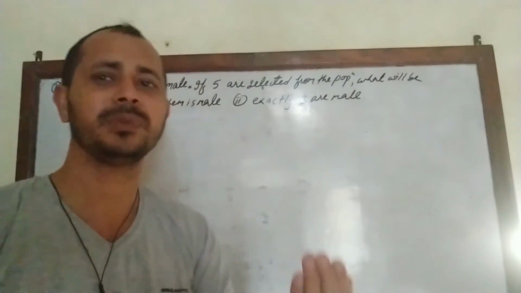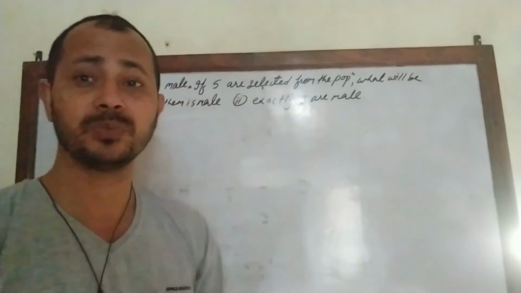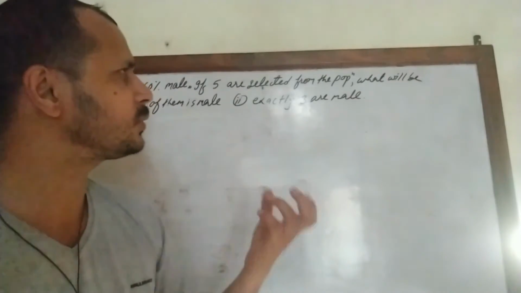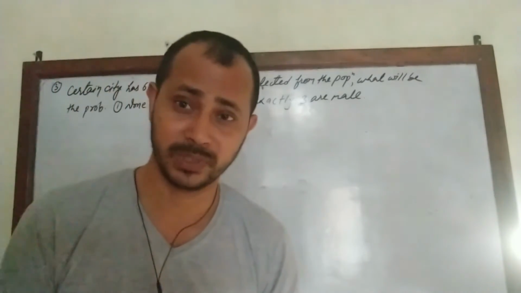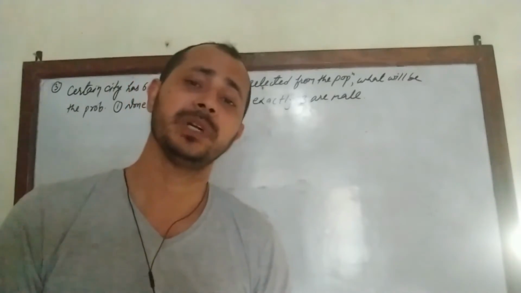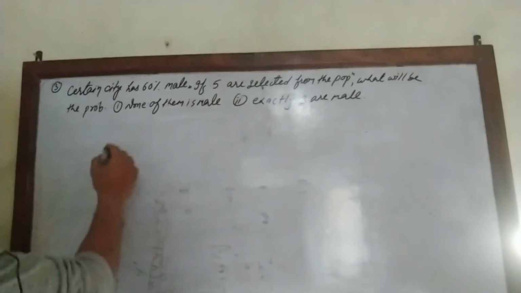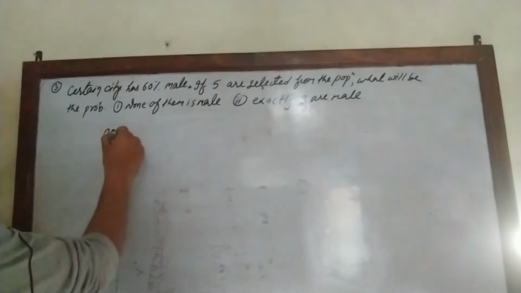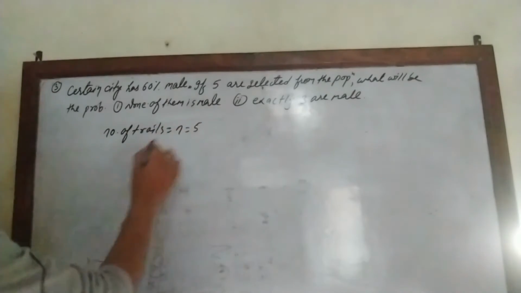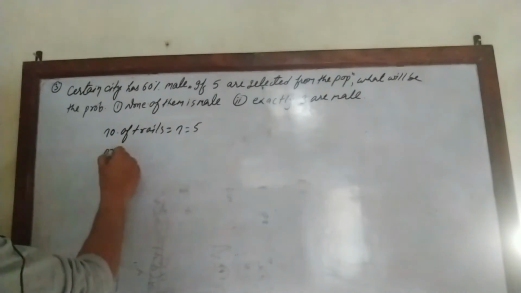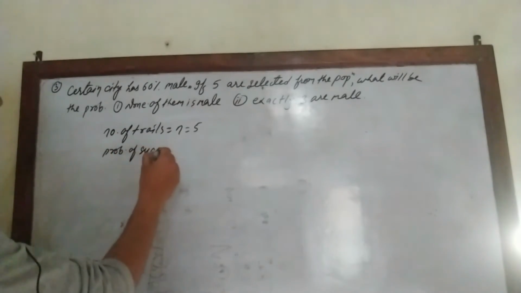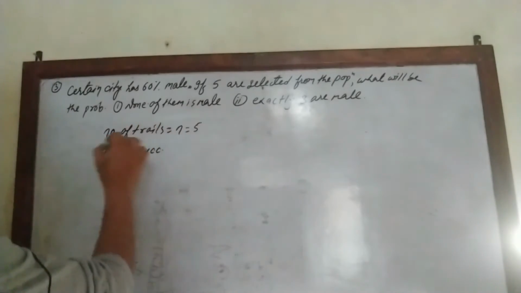Because here in question number 1, we need none of them male, meaning we need female. So for the first selection the probability of female will be the same, again for the second also, and for the third also the probability of getting female will be the same. So just by 2-3 points we can be sure whether the question is related to Bernoulli trials or not. Hence here we can apply the concept of binomial distribution. So how do we solve? Here the number of trials is 5.